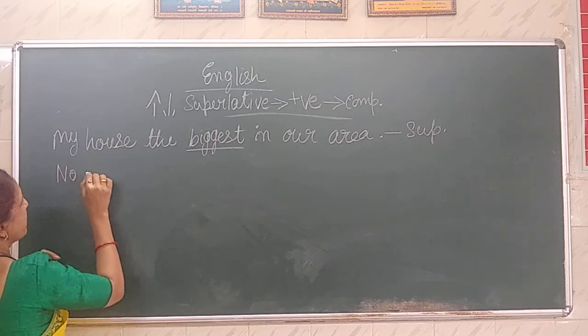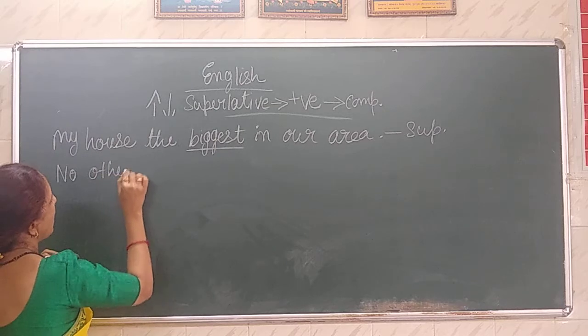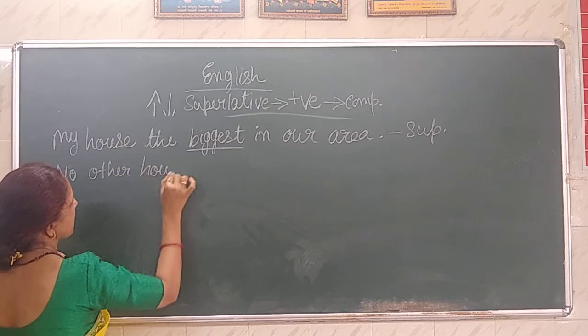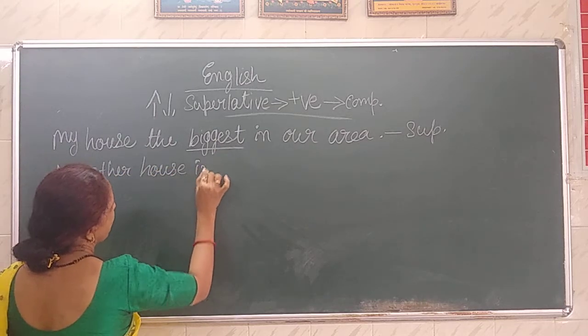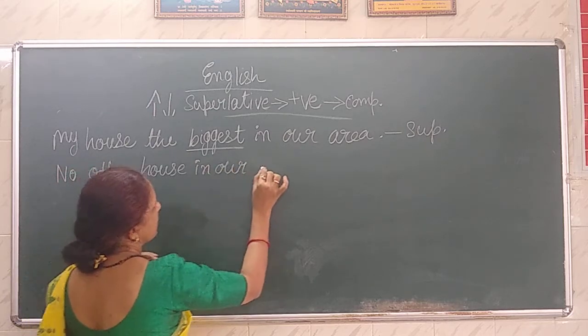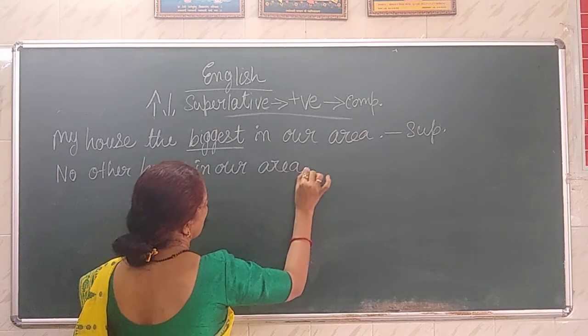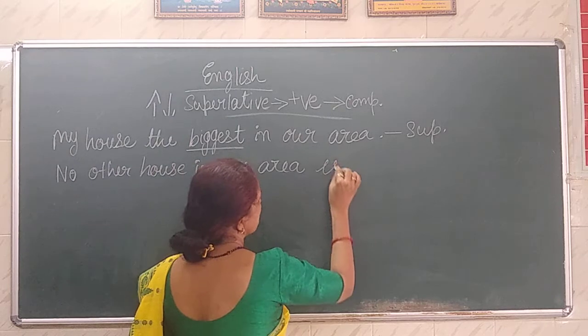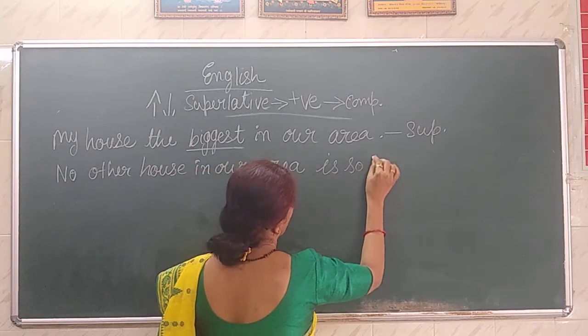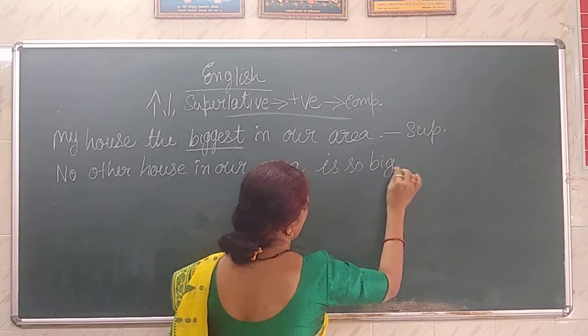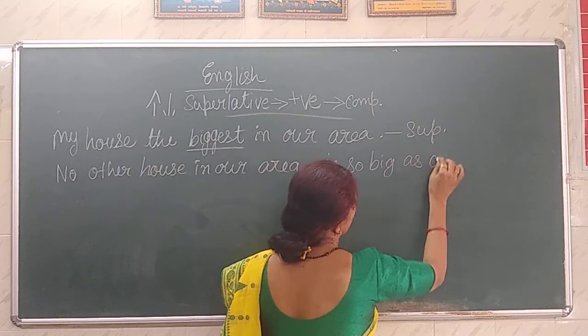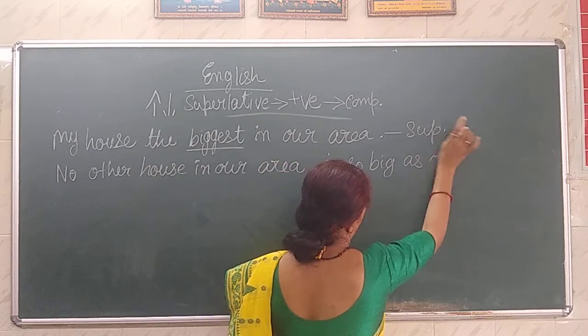So positive degree: no other house in our area is so big as mine.